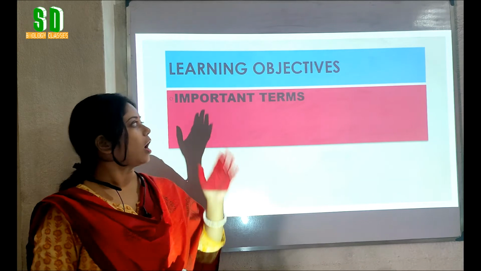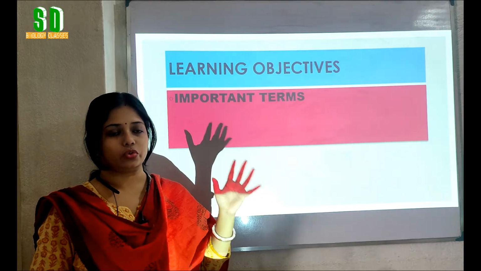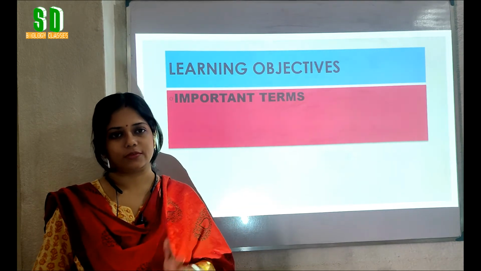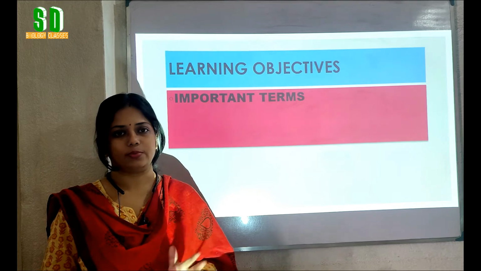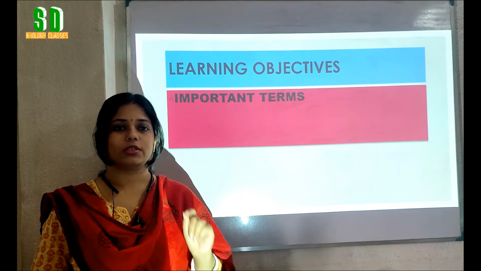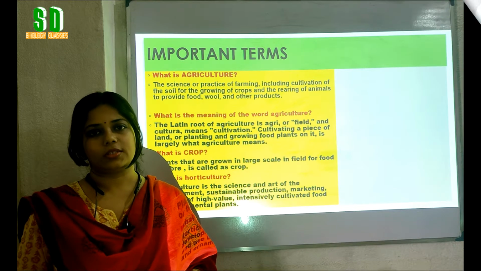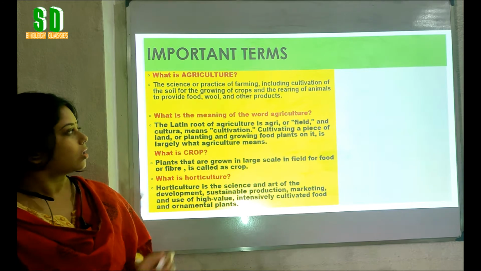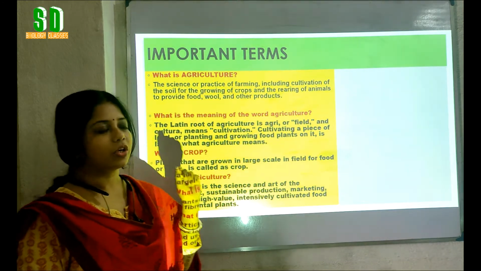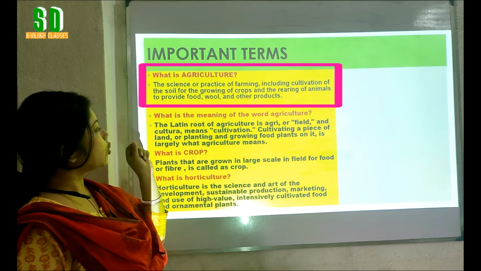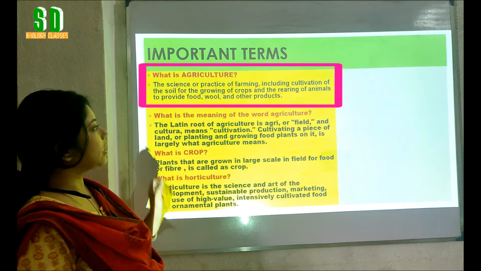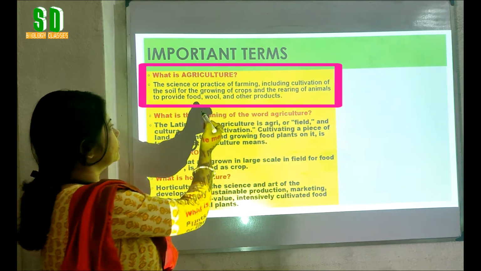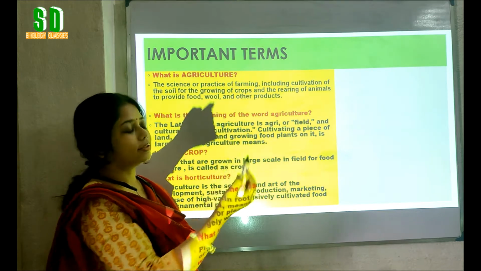Students, today our learning objectives are that we are going to know some important terms which are related to this chapter, that means the chapter on crops and their improvement. So first of all, we will know some important terms. Students, have you heard the term agriculture? Here we are getting the term agriculture. What does it mean? The science or practice of farming, including cultivation of the soil for the growing of crops and the rearing of animals to provide food, wool and other products.